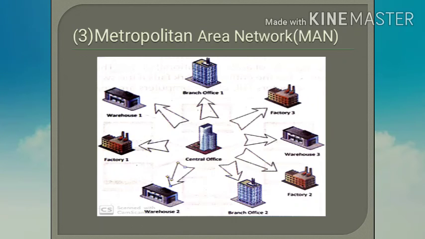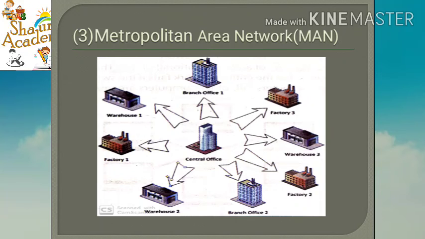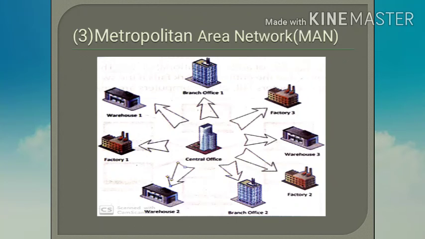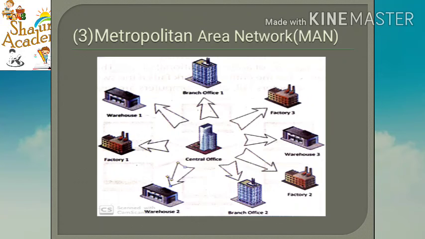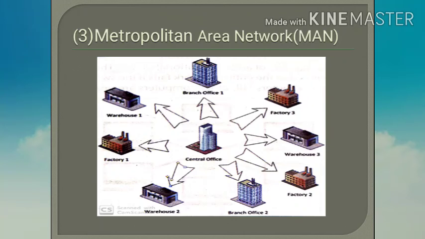This kind of network is owned by one or more organizations. Means this kind of network can be established in a single organization or more than one organization. This kind of network connects the devices within the same geographical areas, like cities or towns. Means if we want to connect all our different branches in various areas of a city or a town, then this kind of network is useful to us.